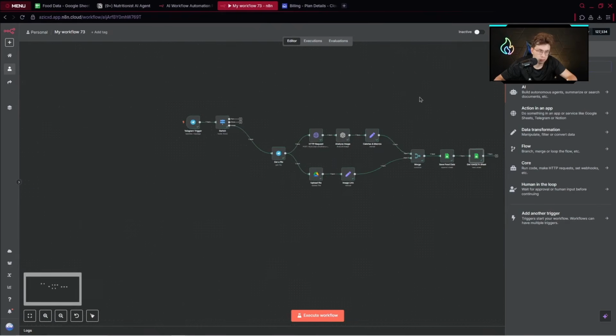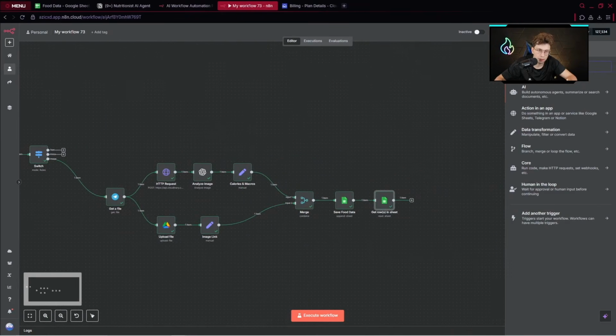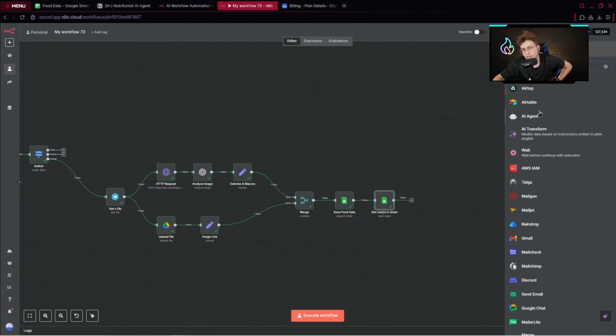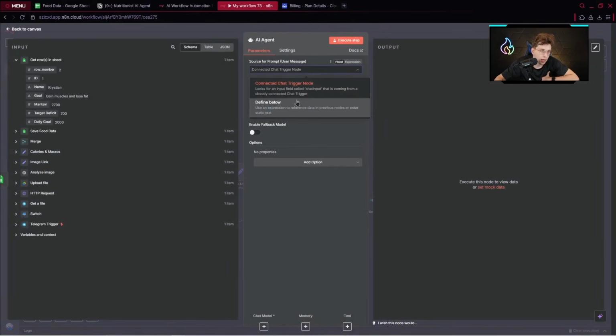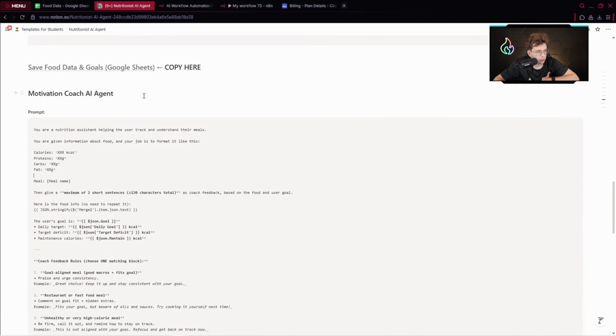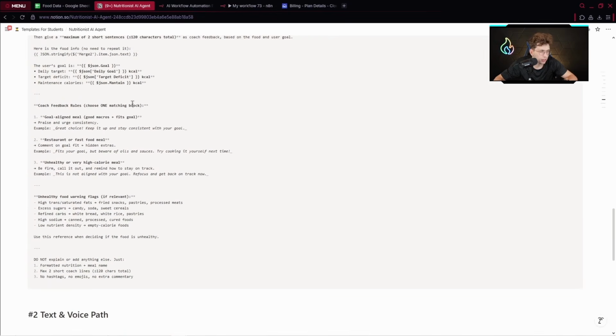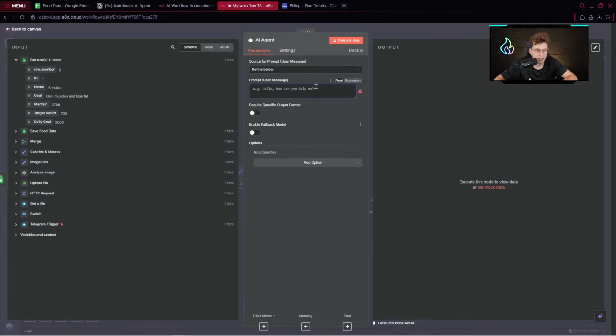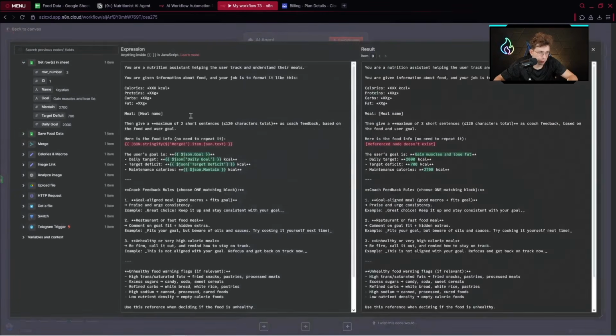We are very close to completing this path, because there is the AI agent next. That's pretty important for us because it creates for us a message for this particular case. So we've got motivation coach AI agent and pretty decent and long instructions. So let me guide you through. You are a nutrition assistant helping the user track and understand their meals. You are given information about food and your job is to format it like this: calories, proteins, carbs, fat. Meal, so we've got meal name.